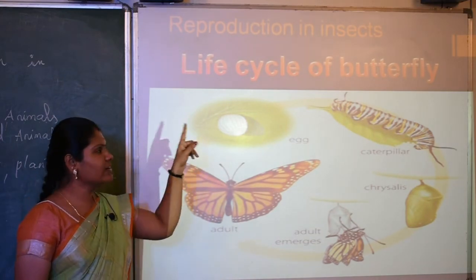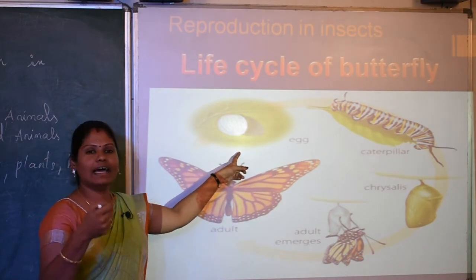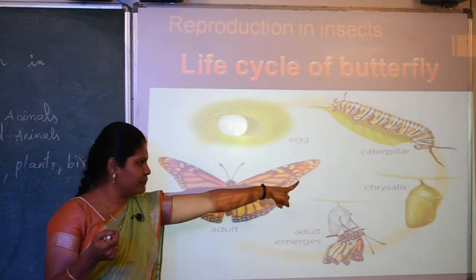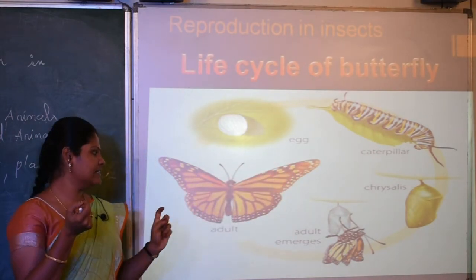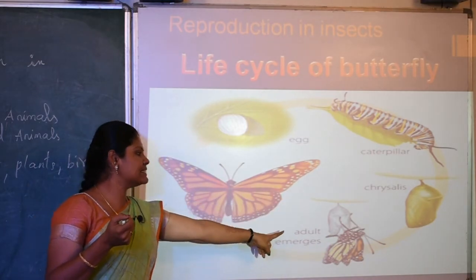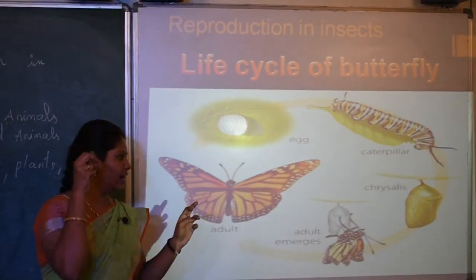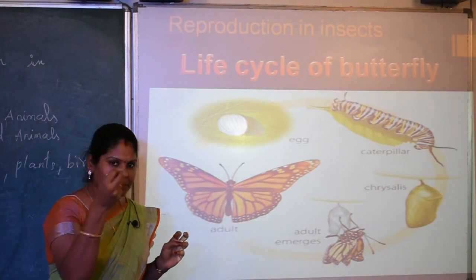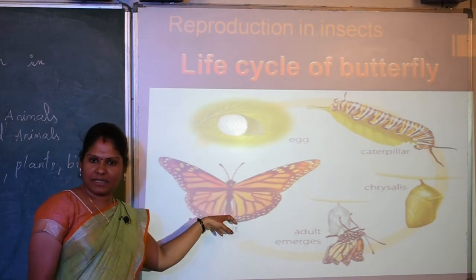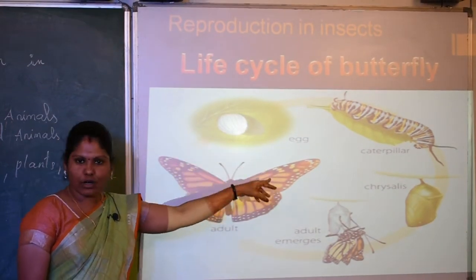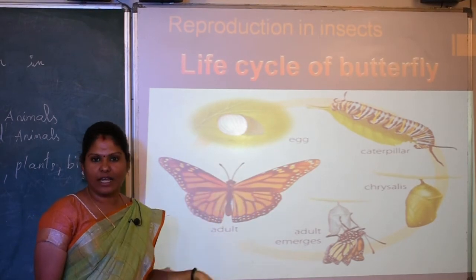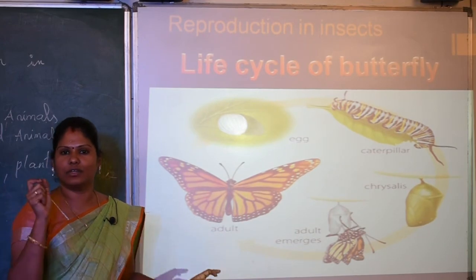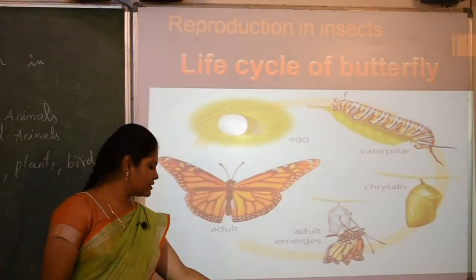Like the life cycle of a frog, the butterfly will lay eggs on the underside of a leaf. From the egg, the caterpillar is formed, and from the caterpillar, the chrysalis is formed. That is called a pupa. Once the pupa is dried, a small adult emerges from that pupa, and then we get an adult butterfly. So this is the life cycle of an insect. The life cycle of an insect is a long process to get a new one. This is the reproduction of the insect.